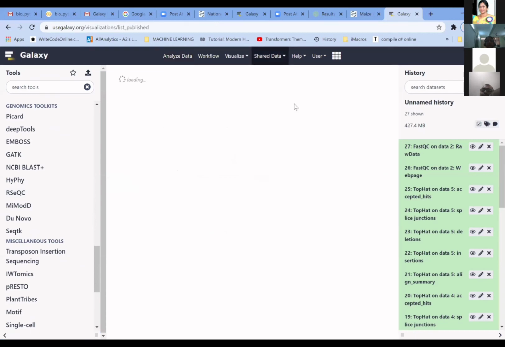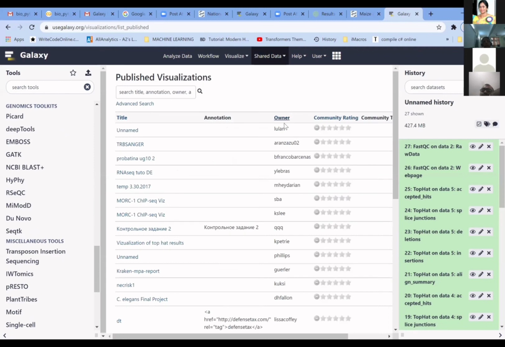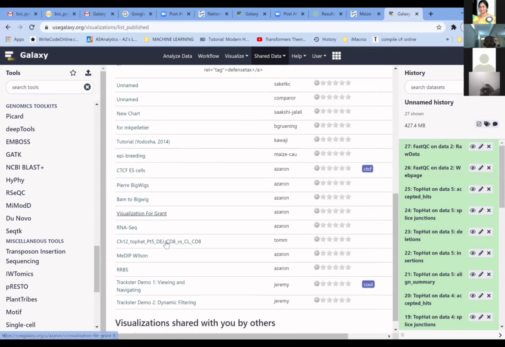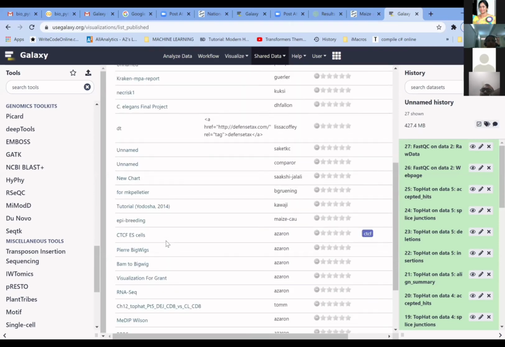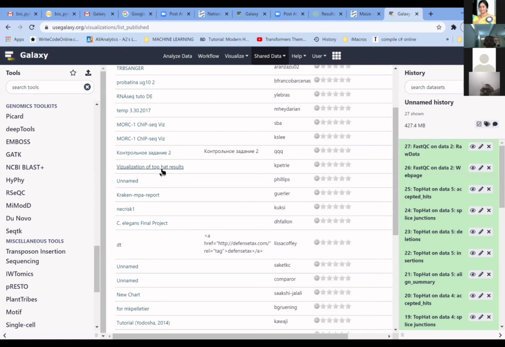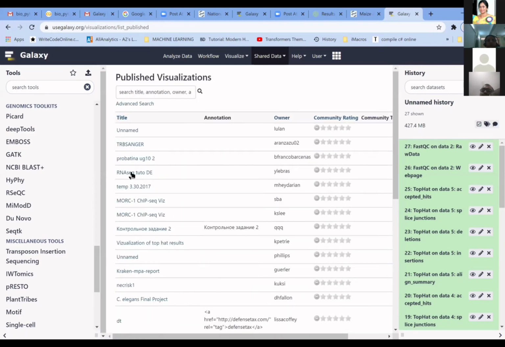Click on visualizations. Then you will have some data already available. You have RNA-seq data which is already given here.